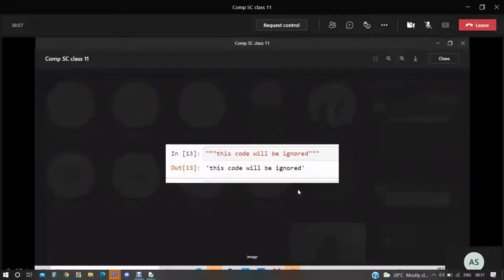Where are you using that? In the shell? No, ma'am, Jupyter notebook. Beta, I think you are using a different mode, so it is giving a different output here.